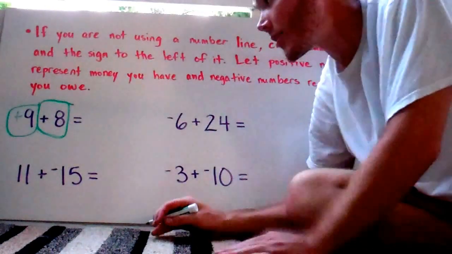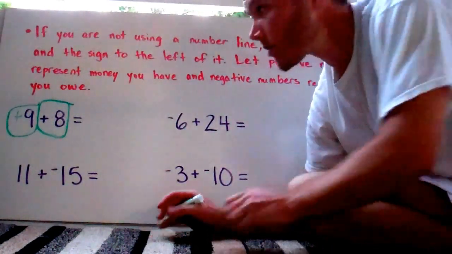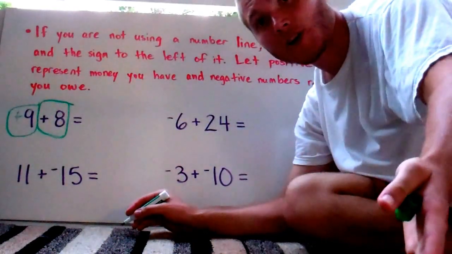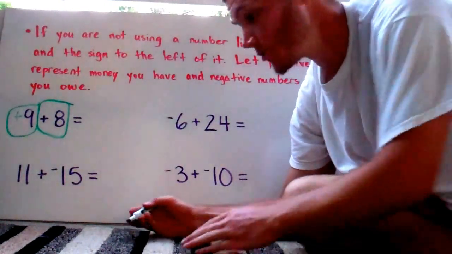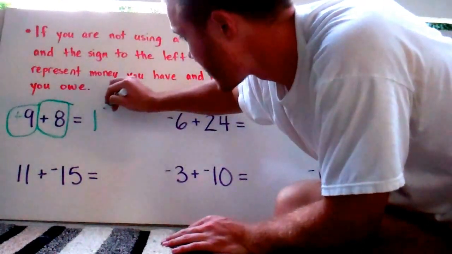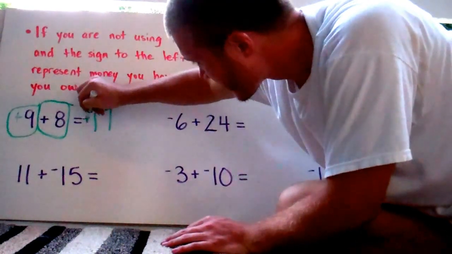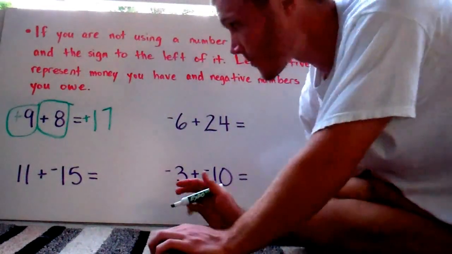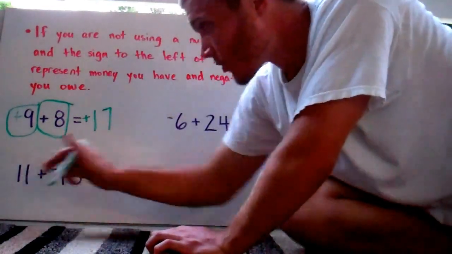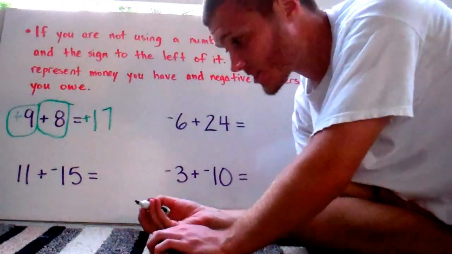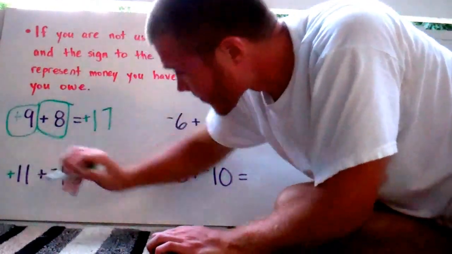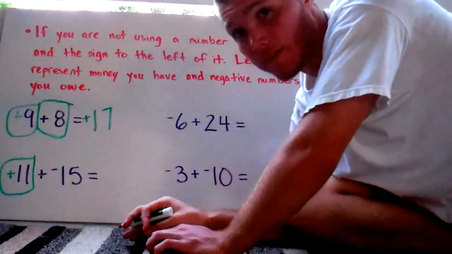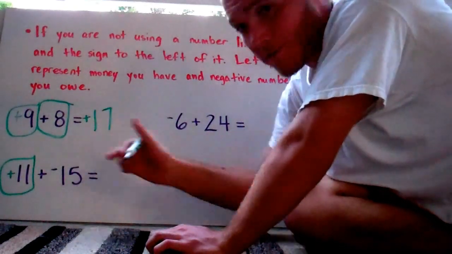So now, again, positive values, that's money that you have. If you have $9 and you have $8, you're going to have $17, which I'm sure most of you knew. If you want to, you can add that positive symbol in there, but that's up to you. Next one. I've got 11 with no sign in front of it. That means it must be positive, so I'm going to add a positive sign. And I'm going to circle the 11 and the sign to the left of it. So there's my +11. The next value is -15.